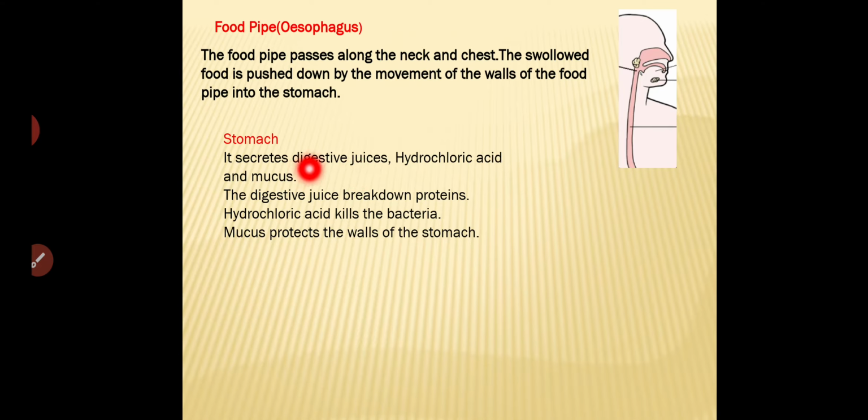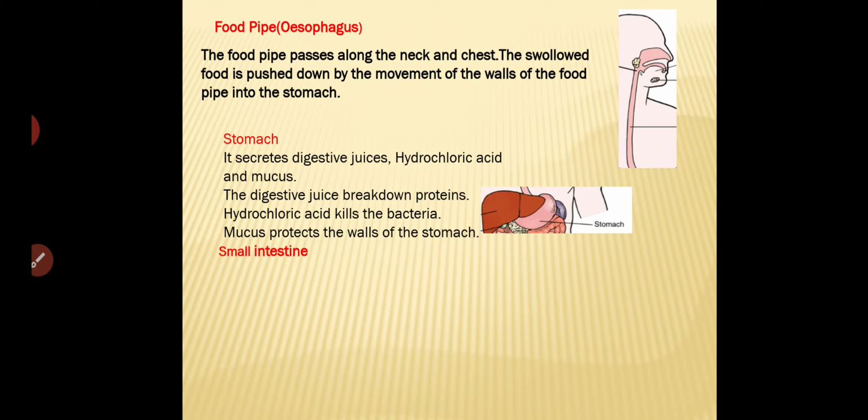So what will these three do? Digestive juices, no doubt, will help the food to be digested. The hydrochloric acid will kill the bacteria which enter with our food. And mucus is a jelly-like substance present in the layer of the stomach, and it will protect the wall of the stomach. Wall means the outer layer of the stomach.